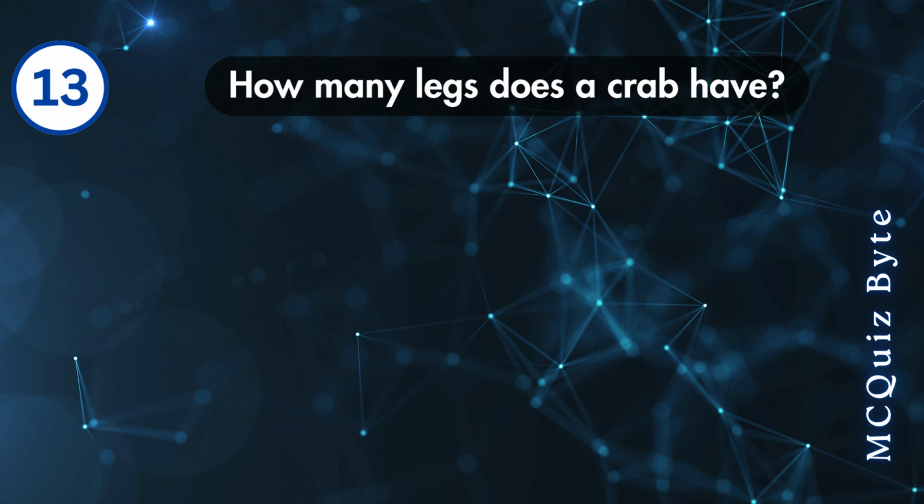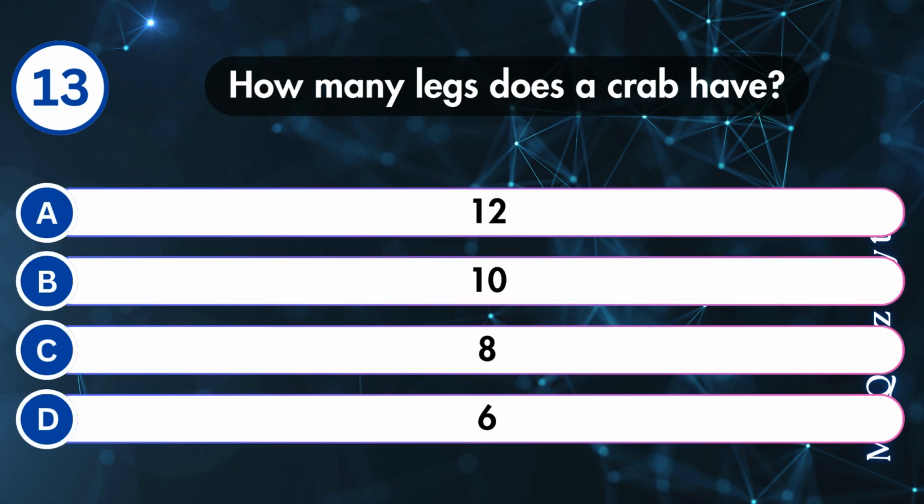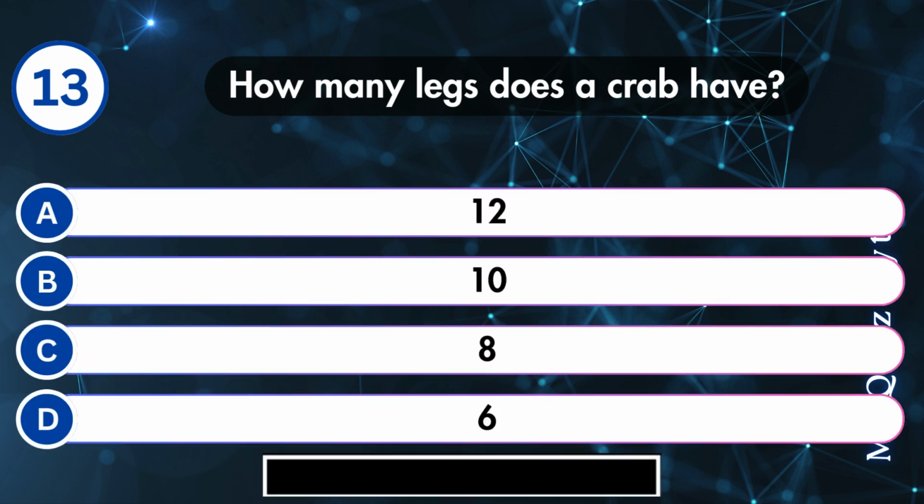How many legs does a crab have? 12, 10, 8, or 6? Correct answer is B.